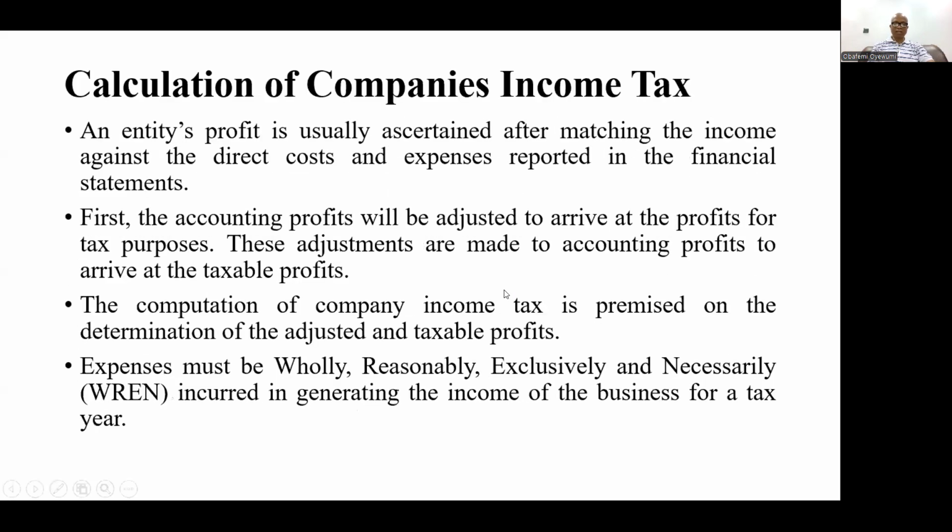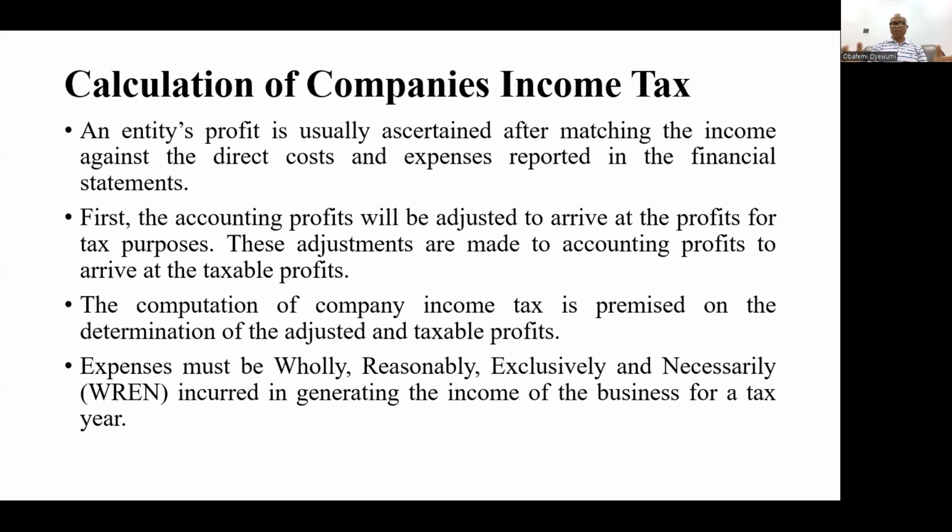All right, so let's look at the calculation of company's income tax. An entity's profit is usually ascertained after matching the income against direct costs and the expenses reported in the financial statement. That's where the matching concept comes into play. So usually for an entity, its profit is determined after matching the income against direct costs and other expenses that are incurred for the purpose of generating the income of that particular company.